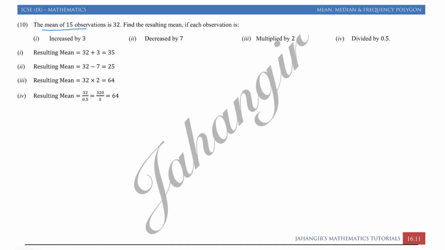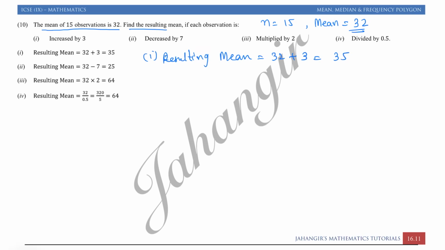Question number 10. The mean of 15 observations is 32, meaning the number of observations is 15 and its mean is 32. Mean is given. Find the resulting mean if each observation is increased by 3. First, the resulting mean is equal to 32 plus 3, because each observation is increased by 3, so we will get 35.